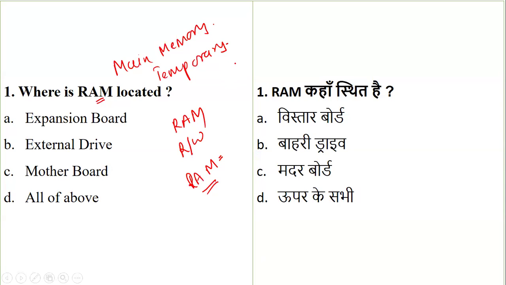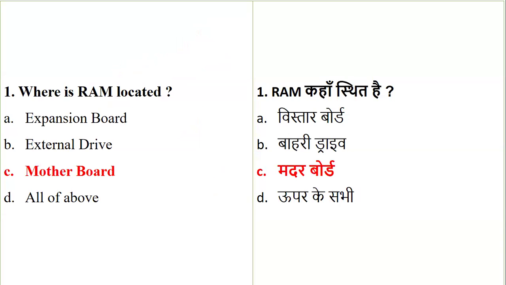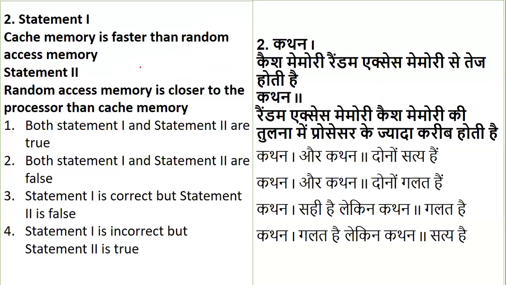As I said, we have to study secondary memory, main memory, registers, and cache. Apart from all those, for the very small topic which I took right now, RAM, that is your main memory, is located in none other than the motherboard, right? So we have understood what RAM is and what its functions are, but location-wise, it is located in the motherboard. Fine. Now, coming to the next question.